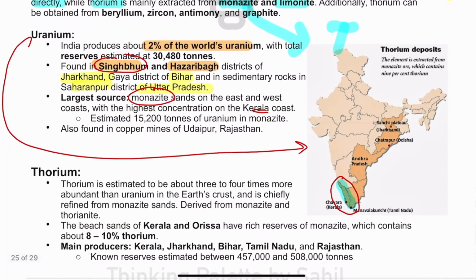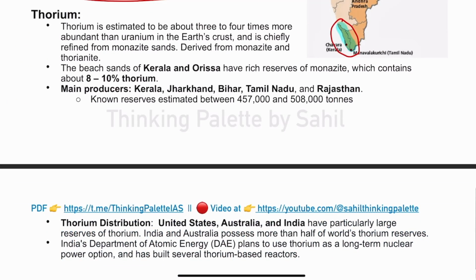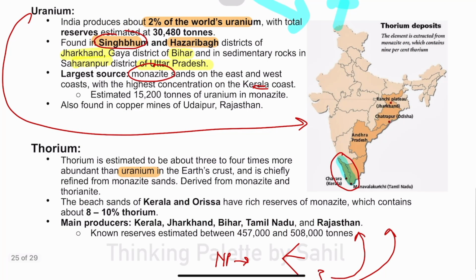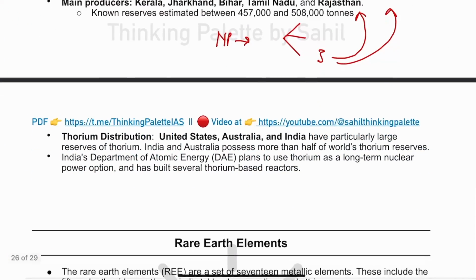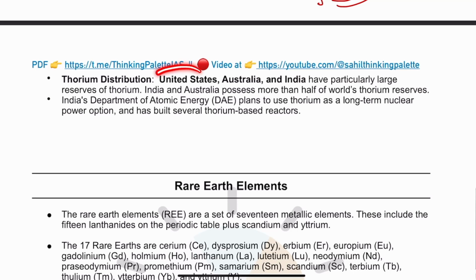Then, some of the atomic minerals are also found along with the copper mines. Further, thorium is far more abundant, and in India's nuclear power program, we have a 3-stage nuclear power program, and in the 3rd stage we are primarily going to use thorium. In India, we have seen that major producers are Jharkhand, Bihar, and Uttar Pradesh. At the world level, the major producers of thorium are the US and Australia.